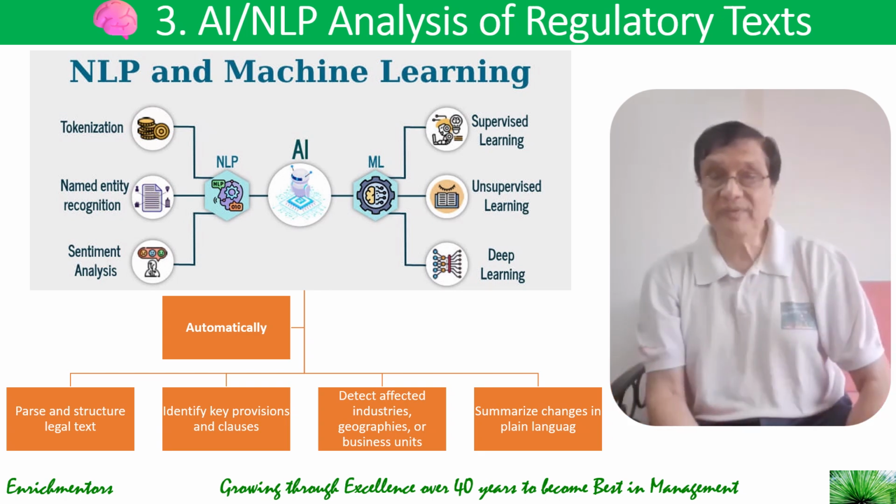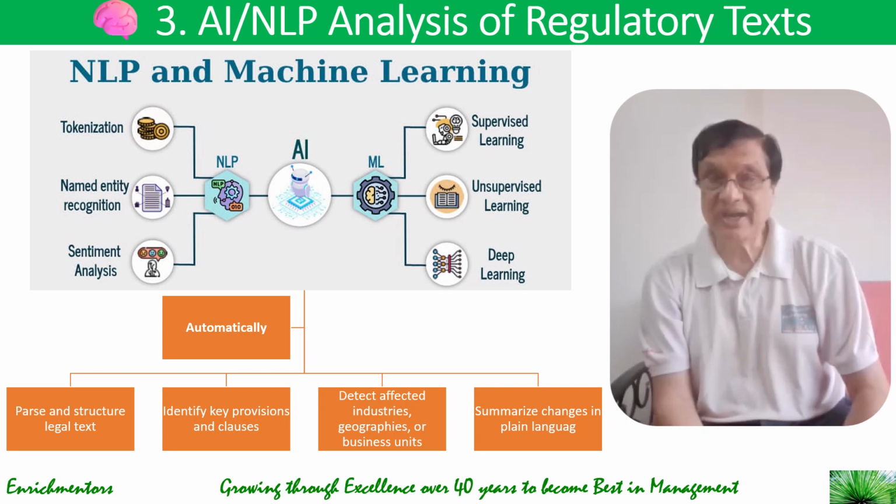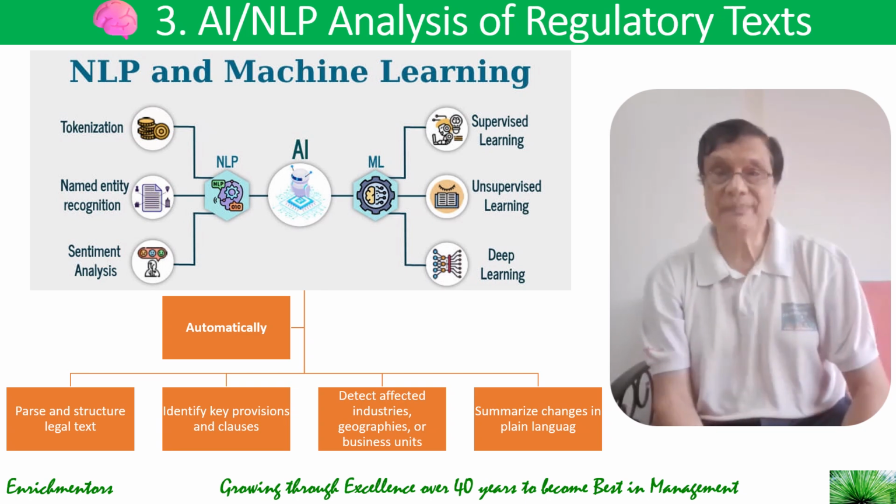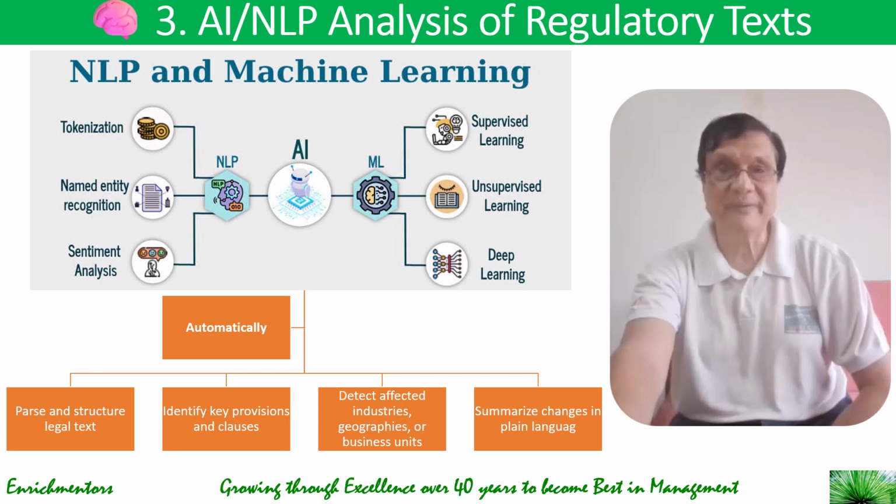An example of an output would be: a new directive requires customer identity verification every 6 months. Another could be: Rule 4.1 updated to include ESG disclosure by mid-sized firms. So, like this, you get the updates on the regulatory changes happening.